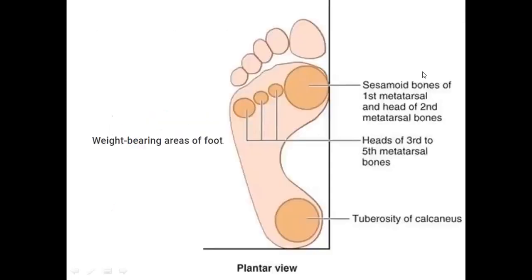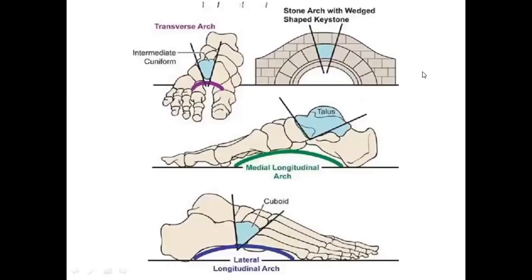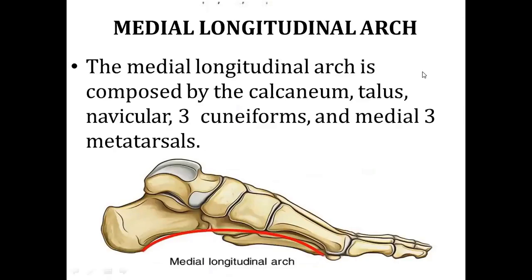Now the arches of the foot, starting with the medial longitudinal arch. These are the various bones contributing to the arches. The medial longitudinal arch is composed of the calcaneum, talus, navicular, 3 cuneiforms, and the medial 3 metatarsal bones. Now we can observe in this diagram the calcaneum and the medial side bones. The main point to remember is that the axis passes to the second toe of the foot.